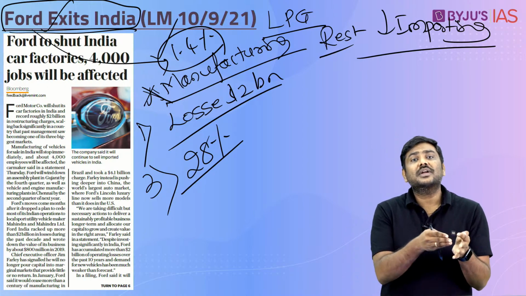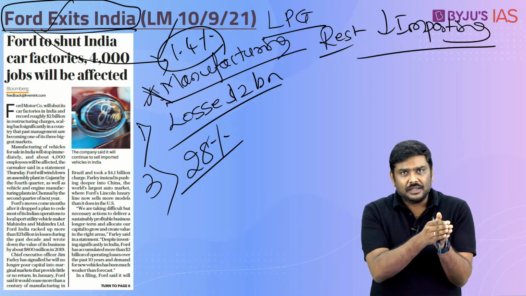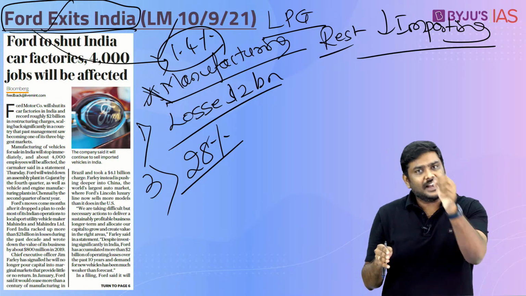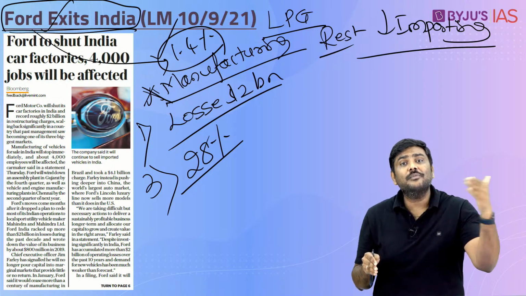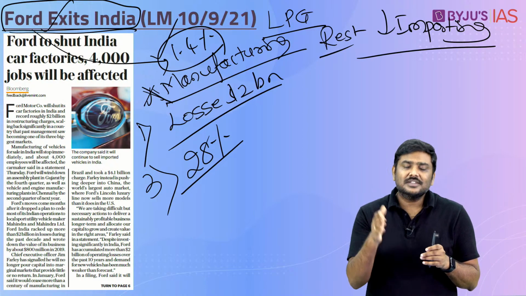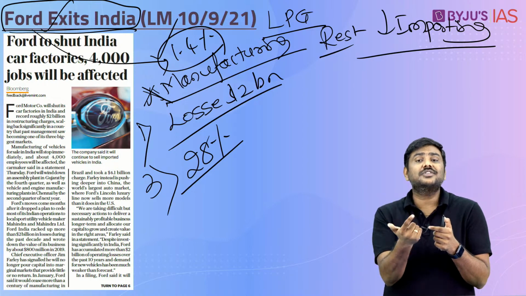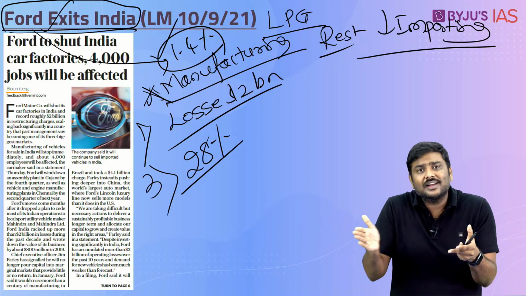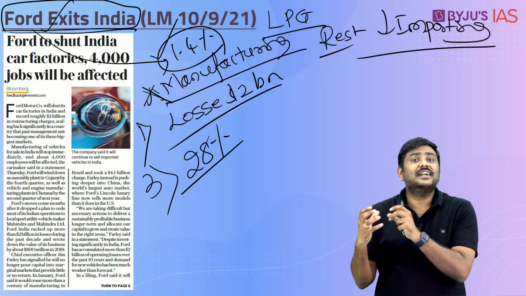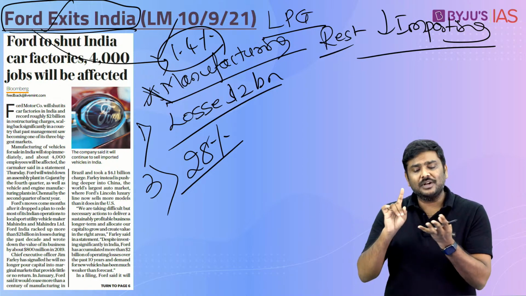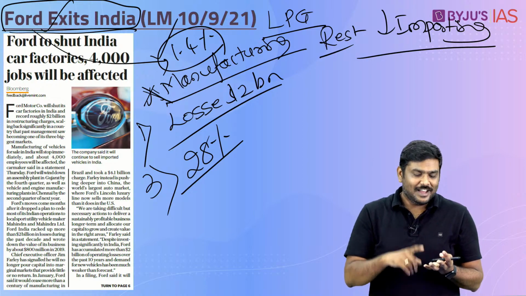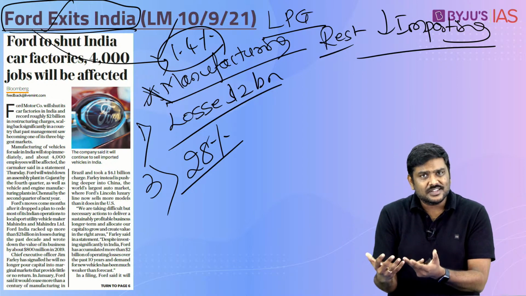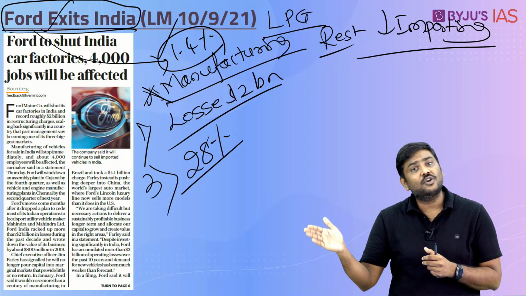And before that, there was one more company, the GM company, General Motors, again an American company, which had invested in India, citing certain issues, and has withdrawn completely from India. So please understand, in the last couple of years, there has been a trend wherein more and more automobile companies, especially associated with the US market, are withdrawing their operations from India. So the concern raised is, on one side Government of India says we want to promote manufacturing, and on the other hand there are international companies which are citing certain issues with respect to the policies here, with respect to the market share here, and they are withdrawing their operation.